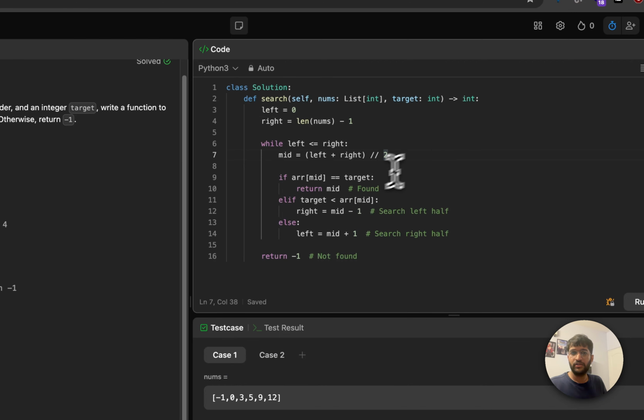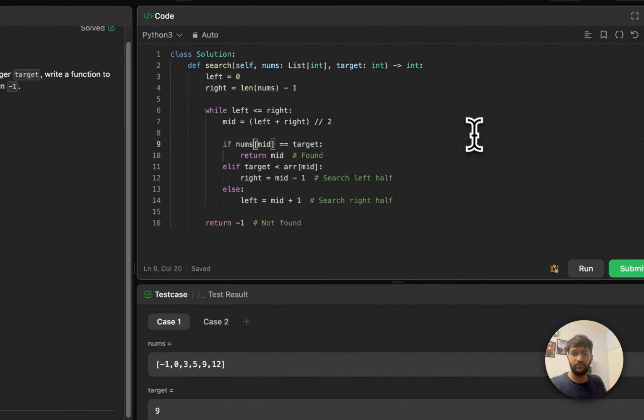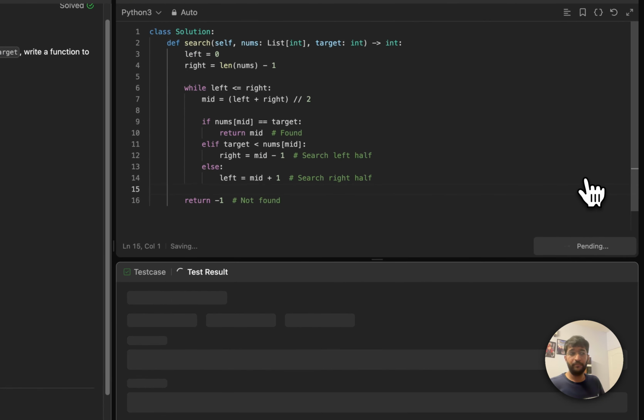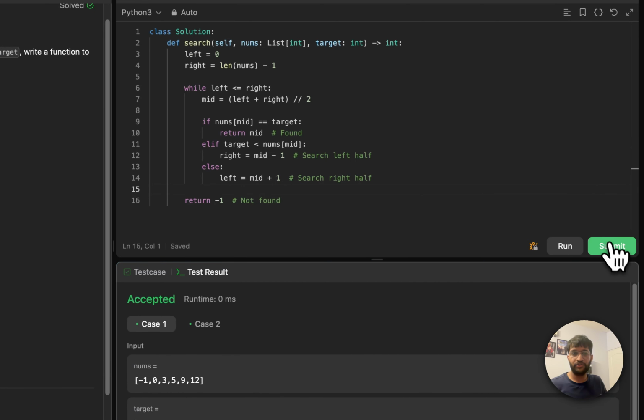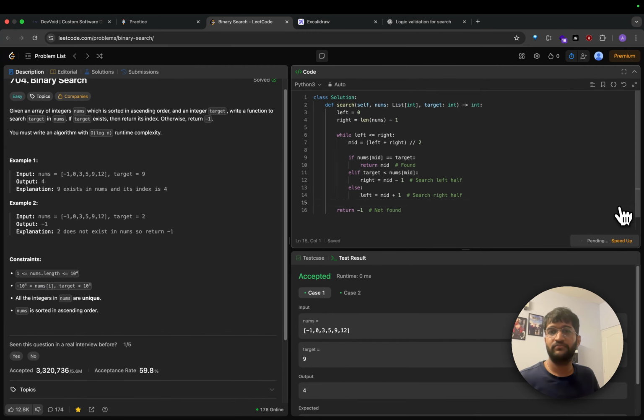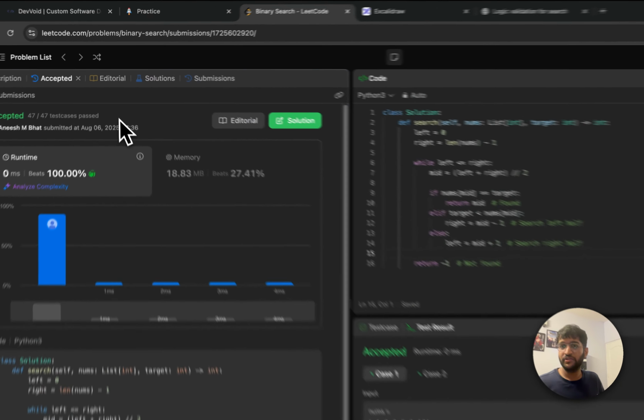So let's try target, array. It's not array, it's what? nums. Over here also, it's nums. Finally, run this code. And once I run it, good to go. Let's submit this. We are good to go.